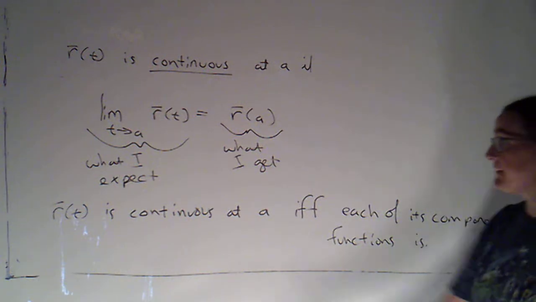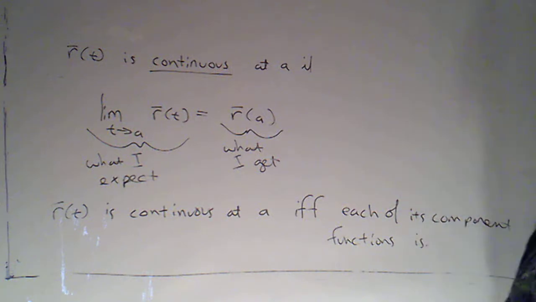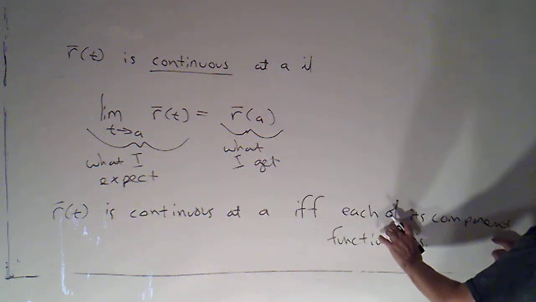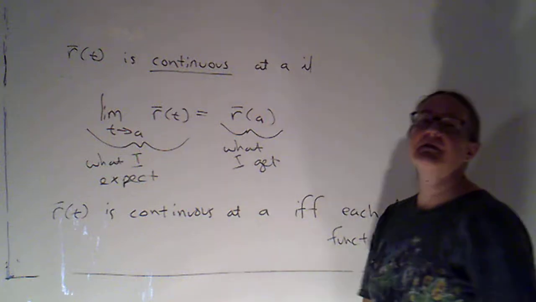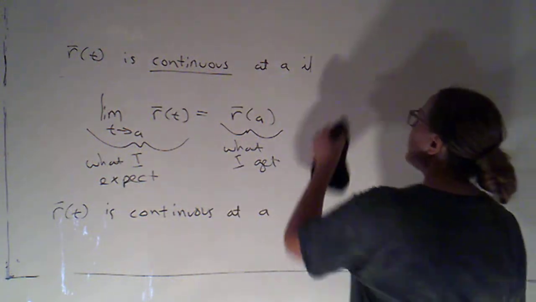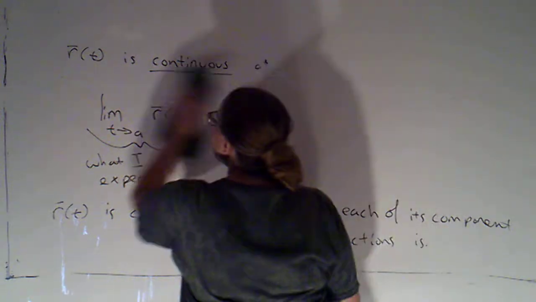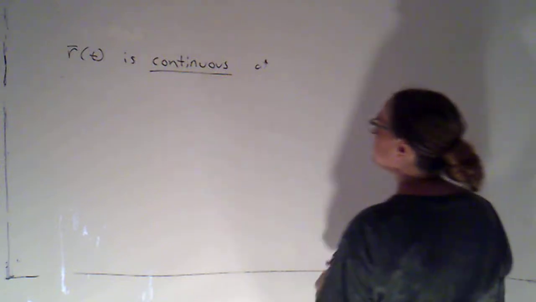Okay, so if the vector function is continuous at a point, then I know that each component function is continuous at that point. The way we're going to use this more is in reverse. If I know each component function is continuous at a point, then that tells me that the vector function is continuous at that point.